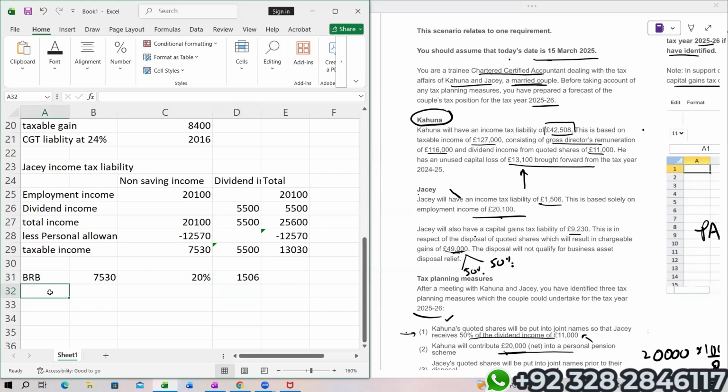We know that when it comes to dividend income, every individual gets a nil rate band of 500. So dividend nil rate band 500.